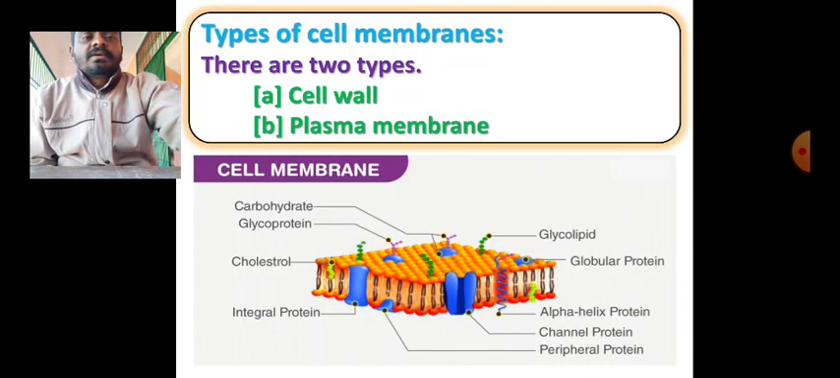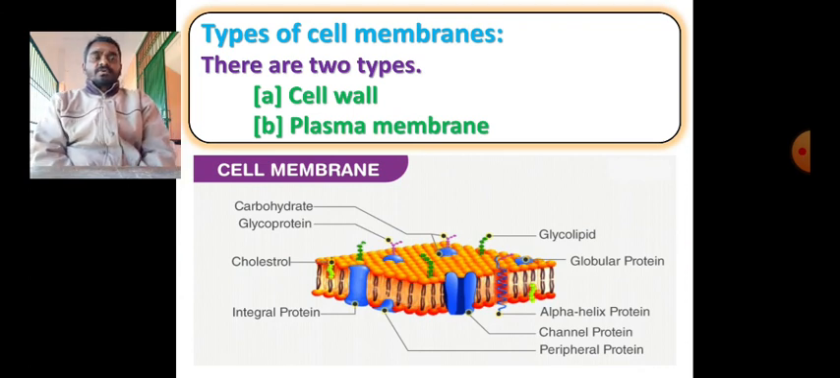Let's see the structure of that. So the two different types of cell membranes are given here. One is the cell wall, another one is the plasma membrane. Already I told you, the cell wall is made up of cellulose and the plasma membrane is made up of proteins and lipids. Now the cell membrane structure is given below. Just look at it. It's just for a glance to have an idea of its structure.